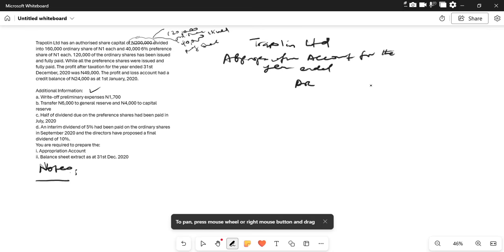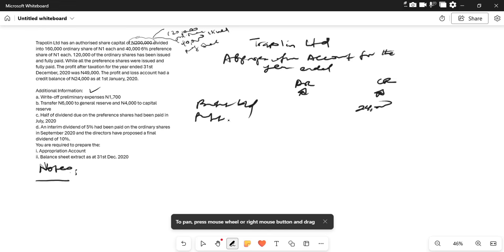Okay, and then we have debits, we have credits. So on the other side, let's start with the profit brought down. That is 24,000 naira. We now have the profit after tax for the year.